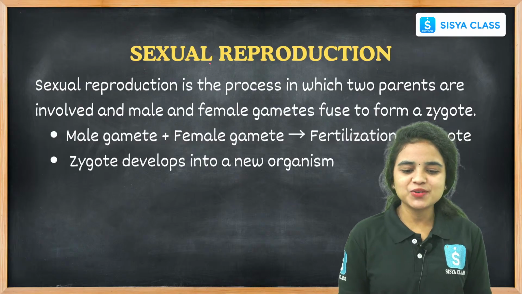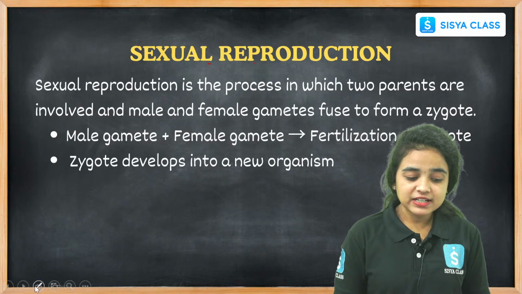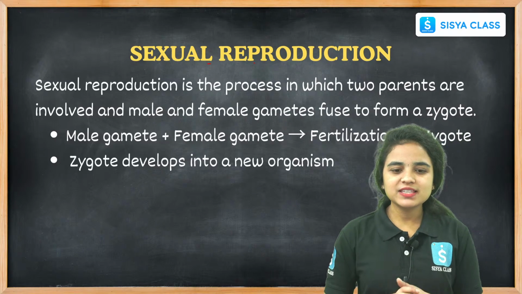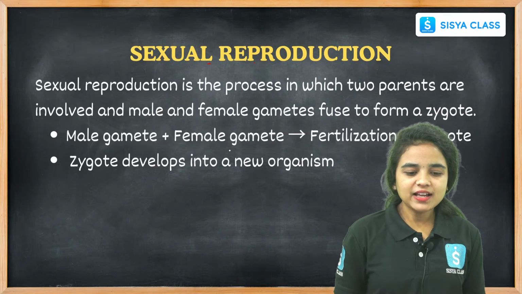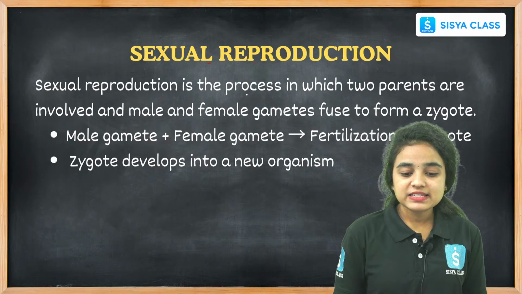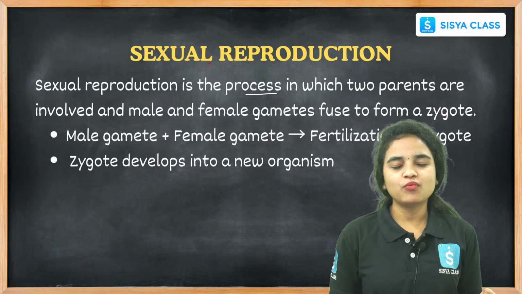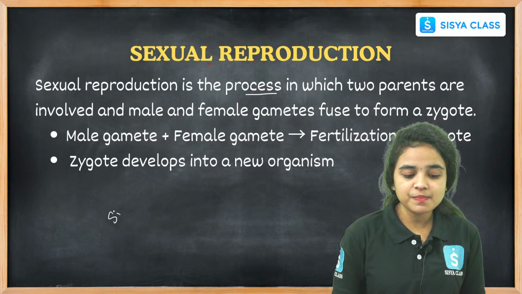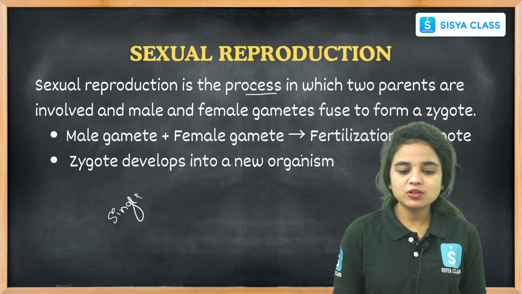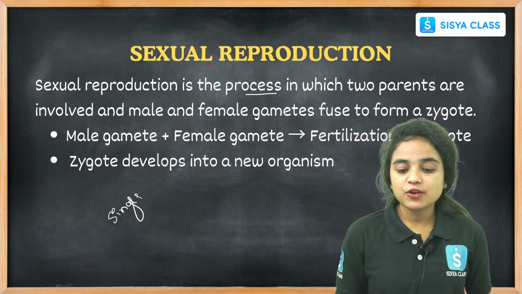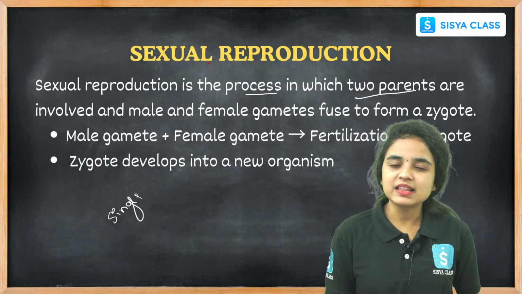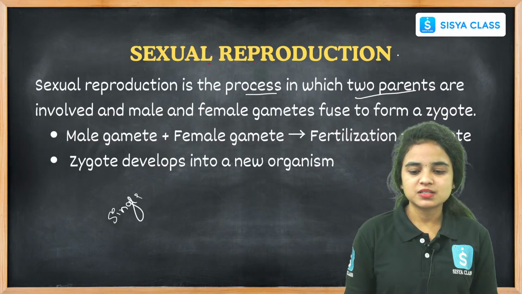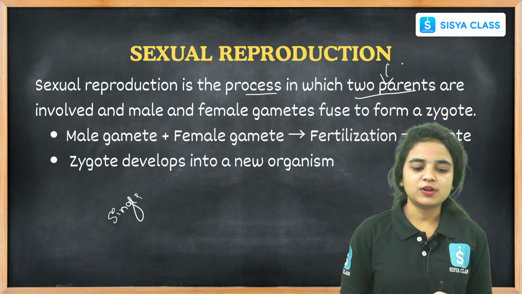Coming to sexual reproduction, till now we discussed asexual reproduction. Now let us see about sexual reproduction. It is the process where two parents are involved, but in asexual reproduction, we learned only a single parent is involved. This is another mode of reproduction. Here two parents are involved, right?